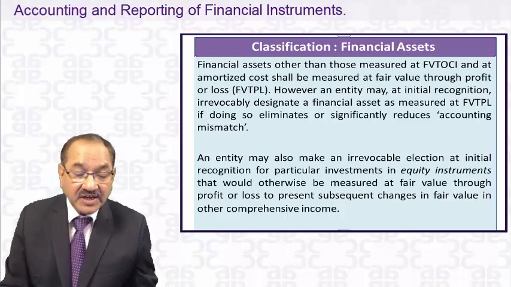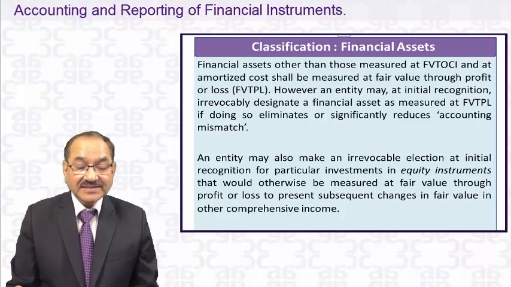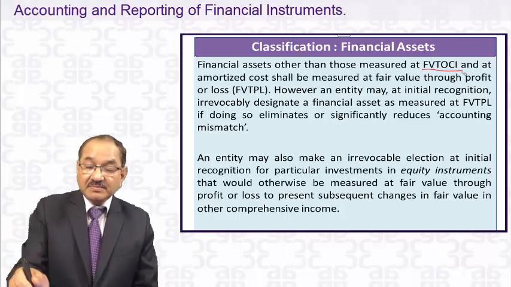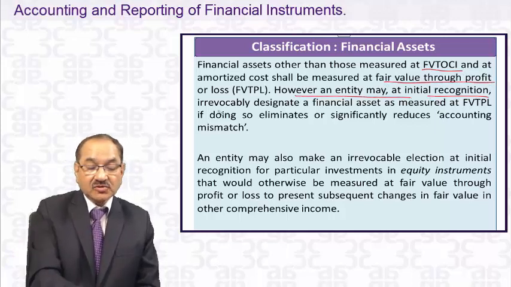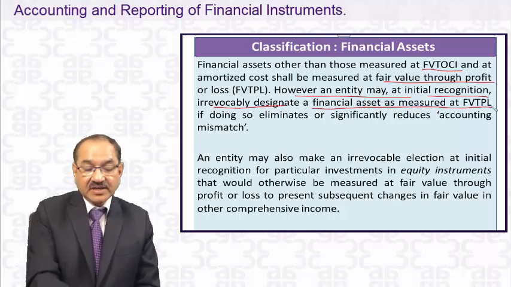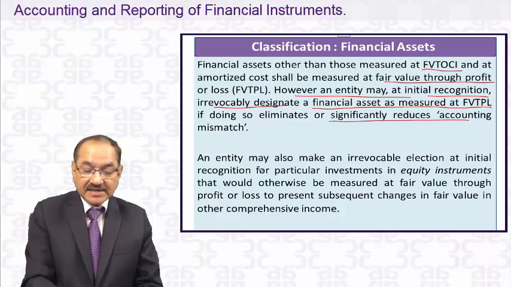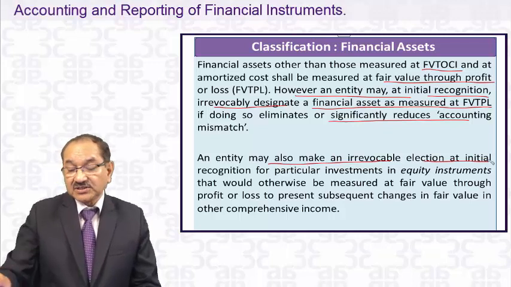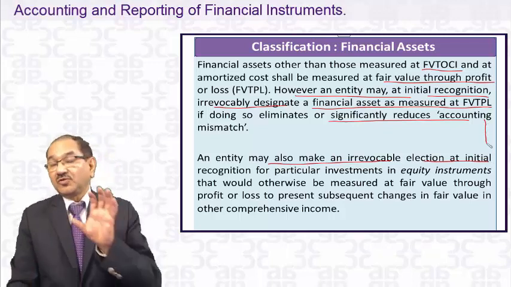Now we will go to fair value through profit or loss. Financial assets other than those measured at amortized cost shall be measured at fair value through profit and loss. However, an entity may at initial recognition irrevocably designate a financial asset as measured at fair value to eliminate a significant accounting mismatch. An entity may also make an irrevocable election at initial recognition. So you need not bother about this much because it becomes complex for you to understand.